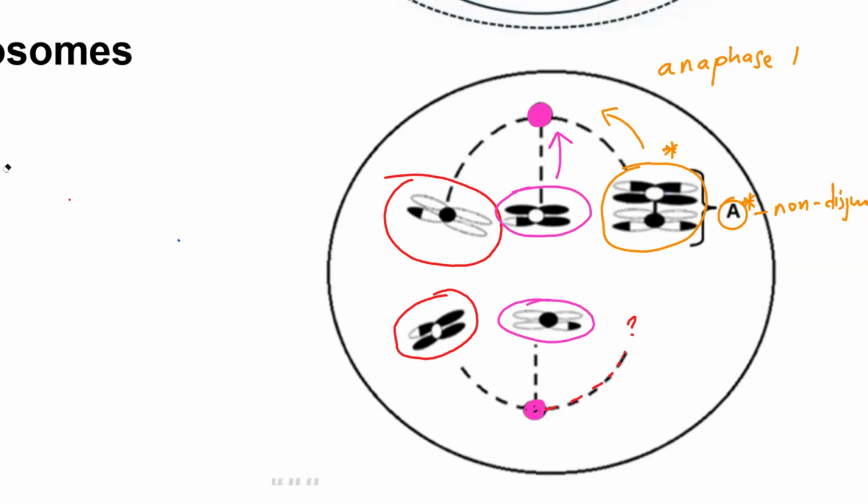Okay, no problem. Basically, guys, they might give you different combinations here, but you should just know that the number of chromosomes being pulled up there must be the same as the number of chromosomes being pulled down here. Once they're not equal, then there's something wrong, because we are separating two equal things in half here.